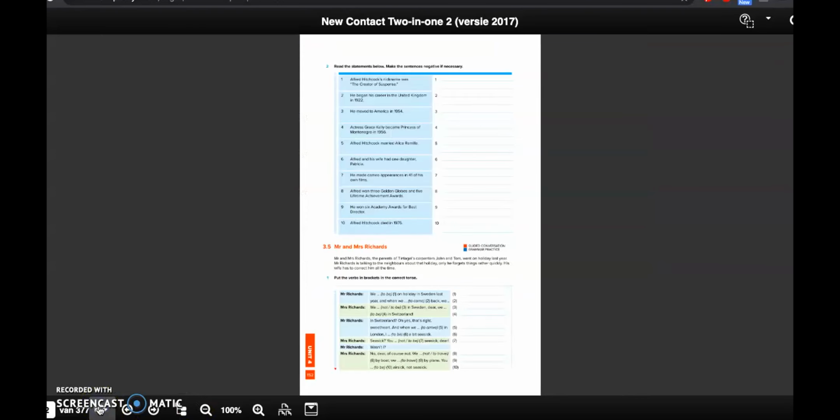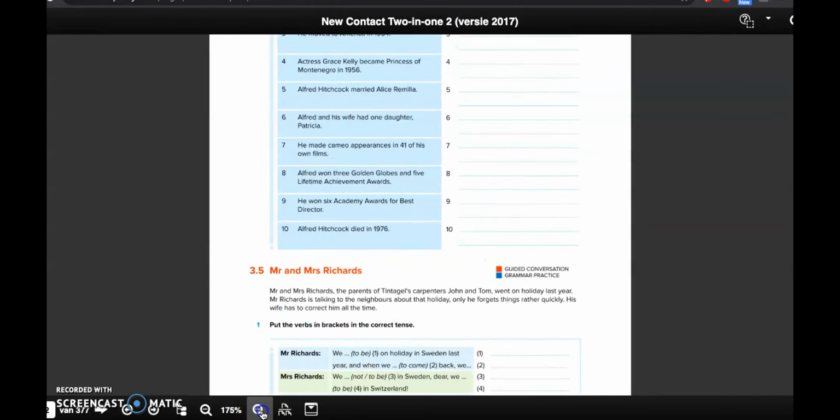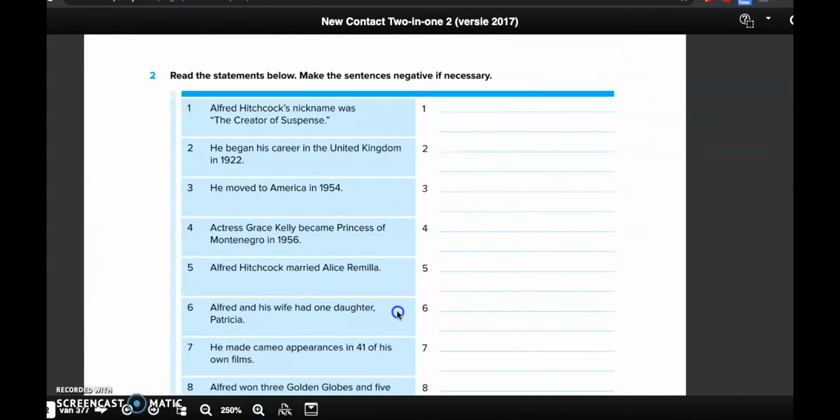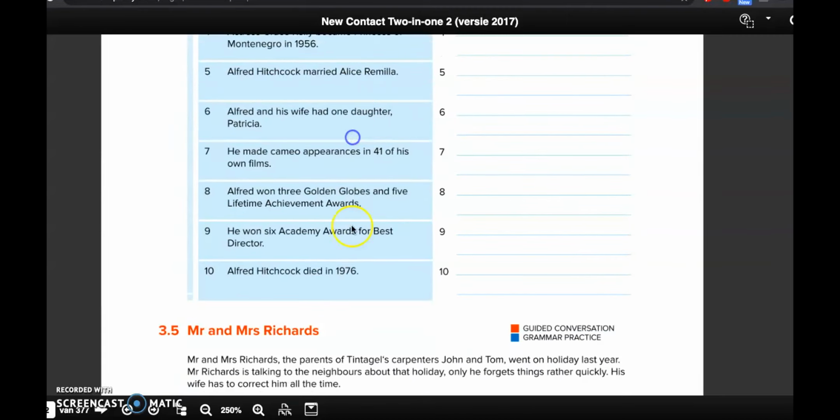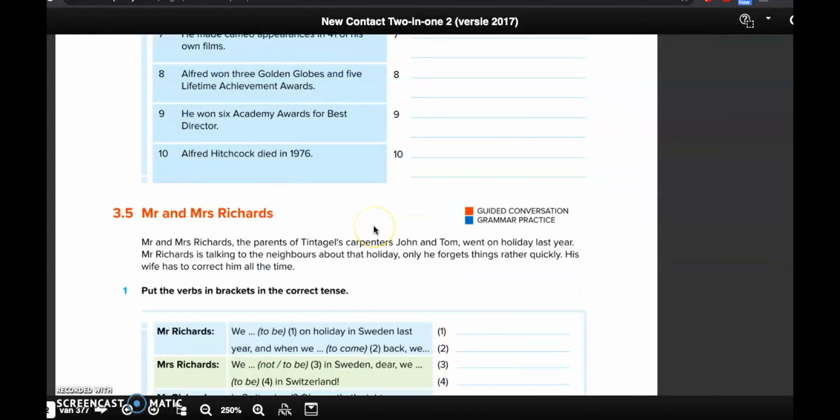At page 152, you read 10 statements about Alfred Hitchcock, information that you can find in the text. When the statement is true, you don't have to change anything. So you don't have to write something down in the right-hand column. If the information that you read in the left-hand column is false or incorrect, you have to correct it by making the sentences negative. So only if necessary. So this is your assignment for this week.